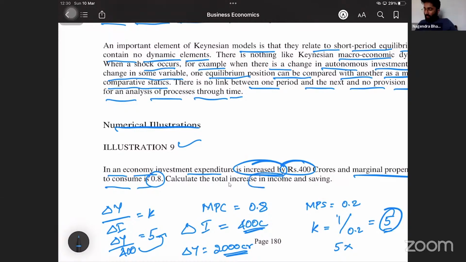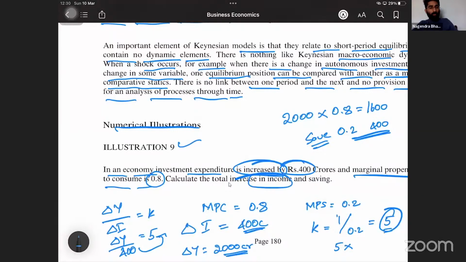I got the total increase in income. Out of the 2000 increase in income, the marginal propensity to consume is 0.8, so the increase in expenditure will be 80% of this, that is 1600. That means 400, which is 0.2, is saved. This is savings.